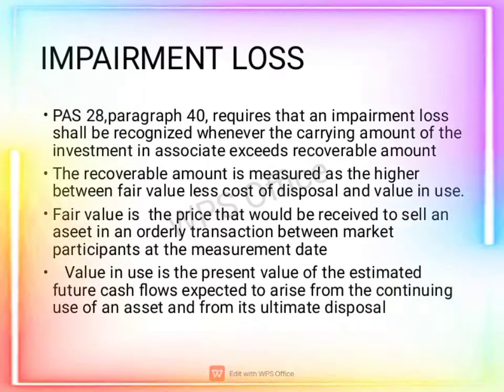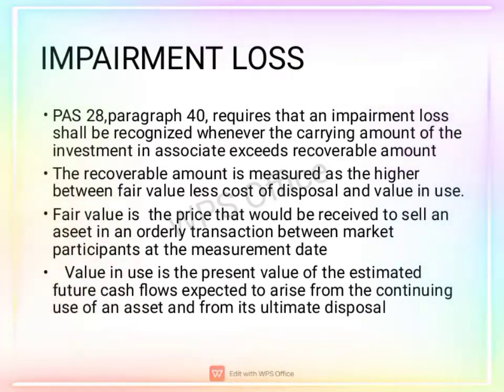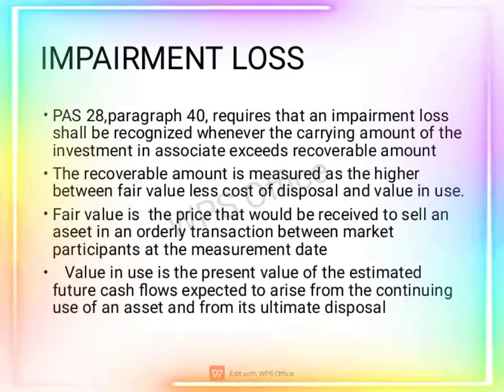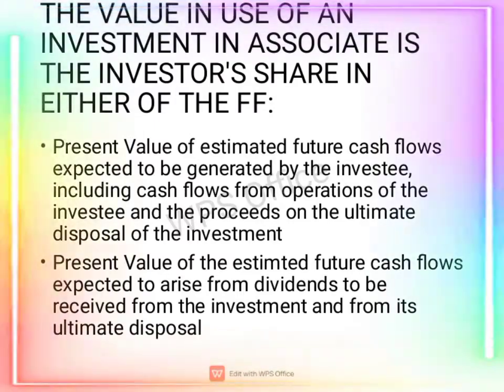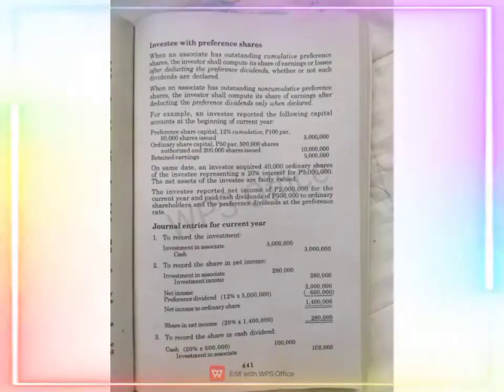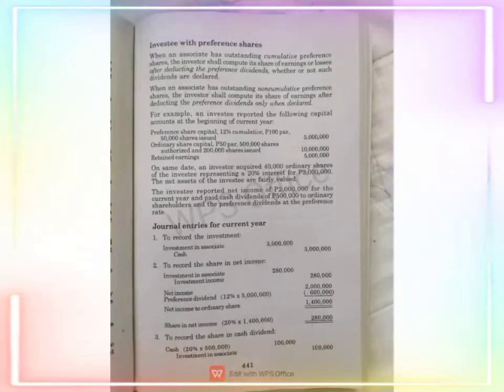Impairment loss shall only be recognized when the amount of the investment in associates exceeds its recoverable amount. Recoverable amount is measured as the higher between fair value less cost of disposal and value in use. Let's say that your investment in associates account has a carrying amount of 3 million. But your fair value less cost of disposal is 2,500,000 and your value in use is 2 million. So looking at the given data, we could say that we have an impairment loss because the fair value less cost to sell and value in use are lower compared to the carrying amount of your investment.